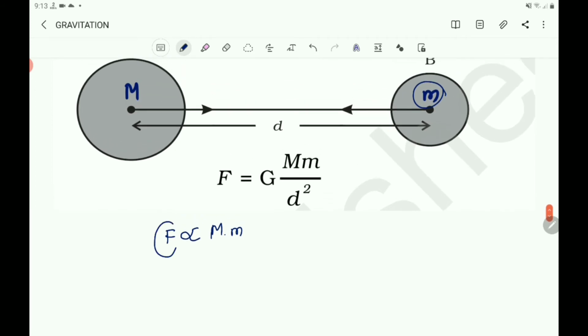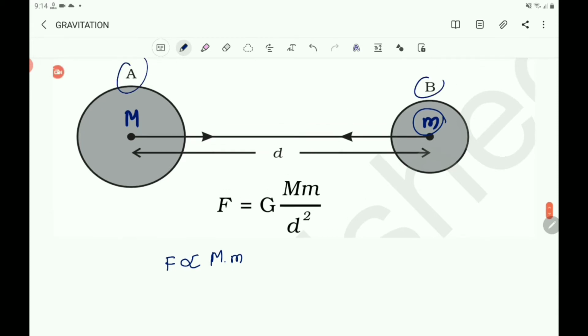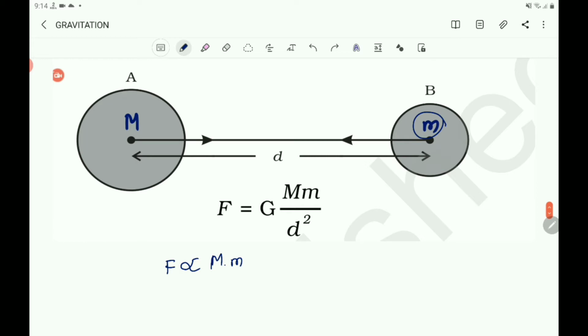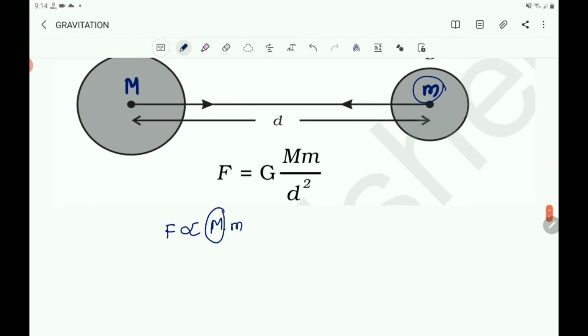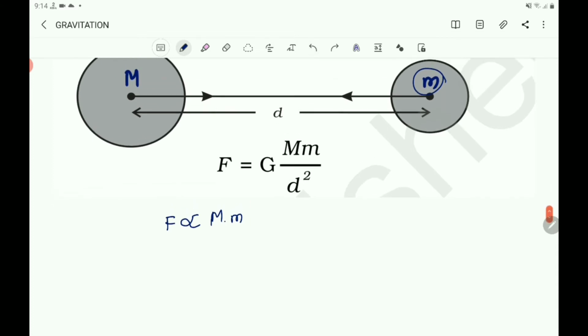So F is proportional to M into m, that is, F, the gravitational force between the objects A and B, is directly proportional to the product of their masses, capital M and small m. Here M is the mass of the object A, and m is the mass of the object B. And also F is inversely proportional to the square of the distance between them.